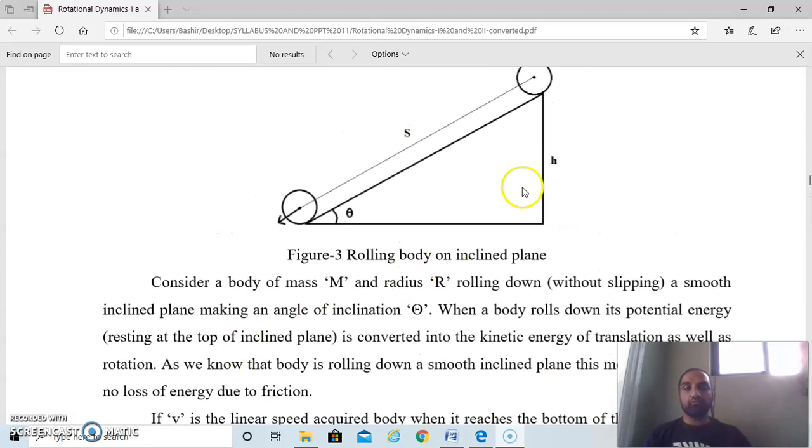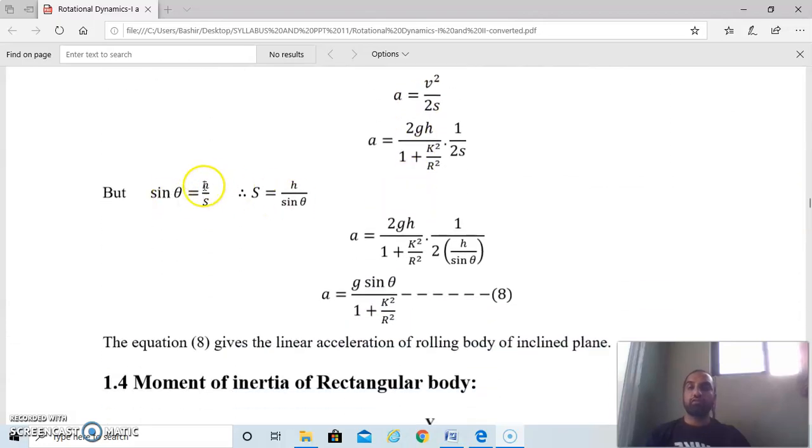From the right angle of this triangle, this is theta. So when we take sine theta, it is h upon s. So we can write sine theta is equal to h upon s, so s is equal to h upon sine theta. Now putting the value of s in this equation, a is equal to 2gh upon 1 plus k square upon r square into 1 upon 2 into h upon sine theta. So the 2 gets cancelled, h is also cancelled, and the remaining part is g sine theta divided by 1 plus k square upon r square. So this equation gives the value of the linear acceleration of a rolling body on an inclined plane.